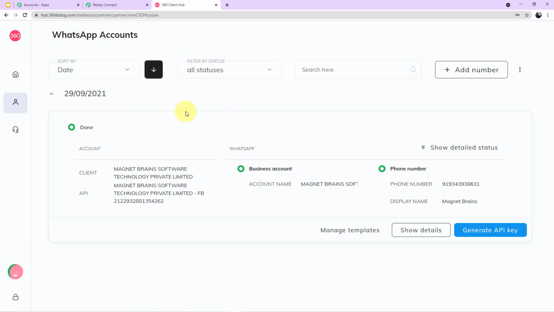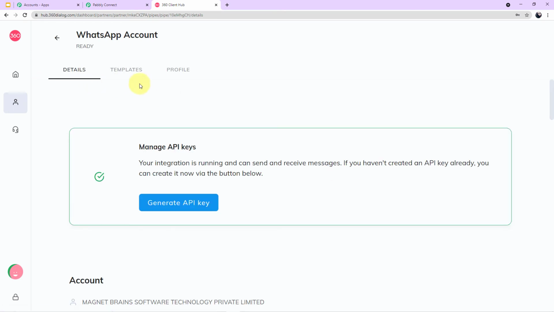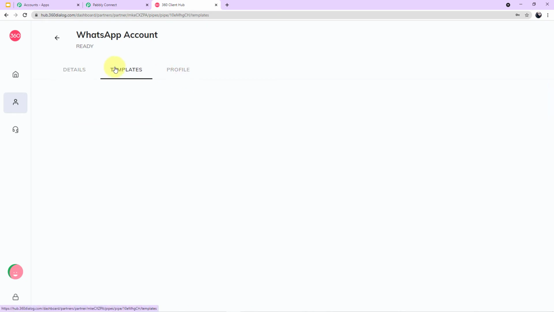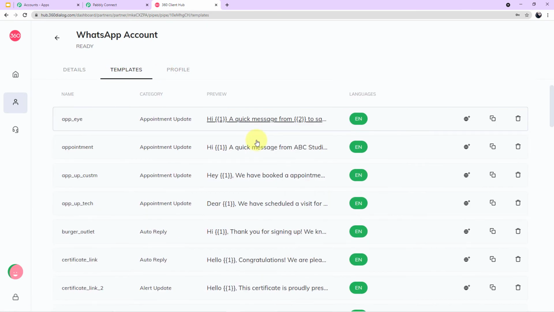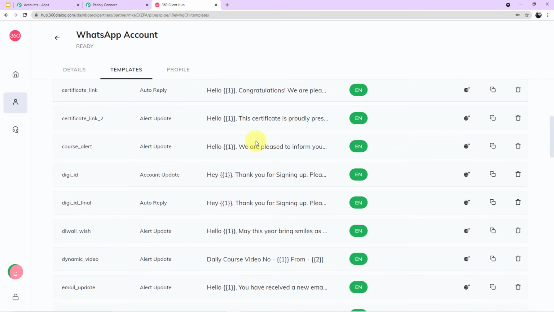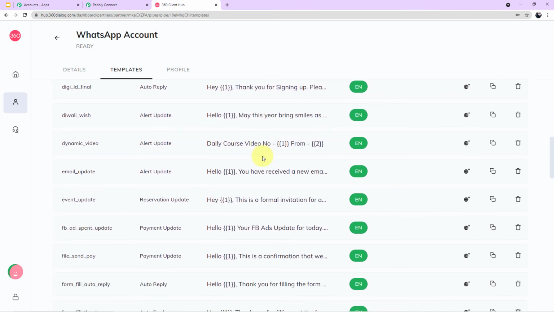For that, we'll go back to my account on 360 Dialog. Now, besides generate API key, it is written show details. Click here and you can see three options are given on top. You have to click on templates. Now here you can see the various templates, okay. These templates are created for different workflows.